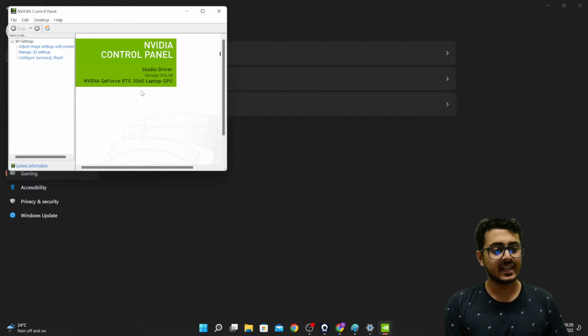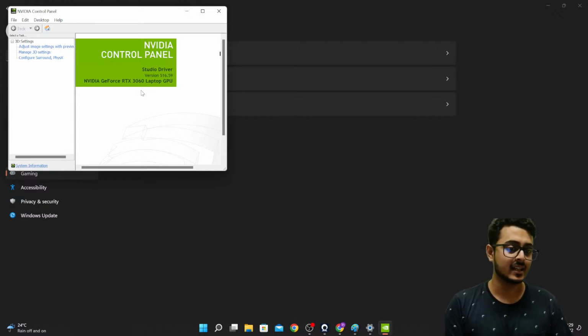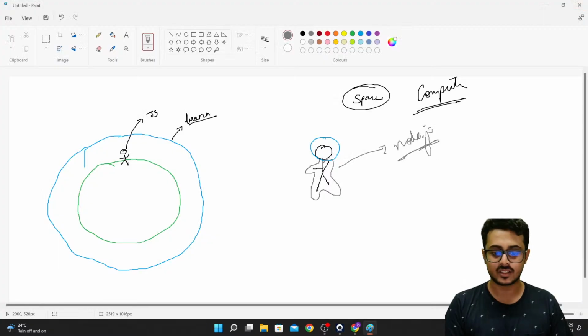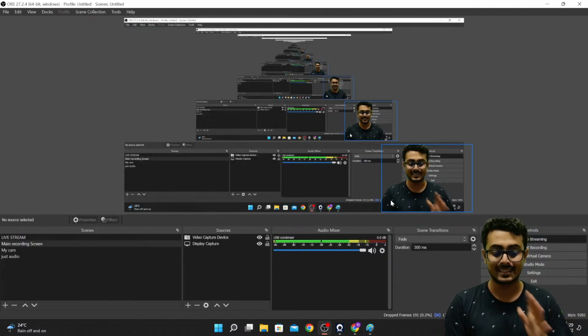Okay, I have an RTX 3060 inside my laptop. That is the GPU I'm having right now. So that is a small introduction to the config of this laptop.